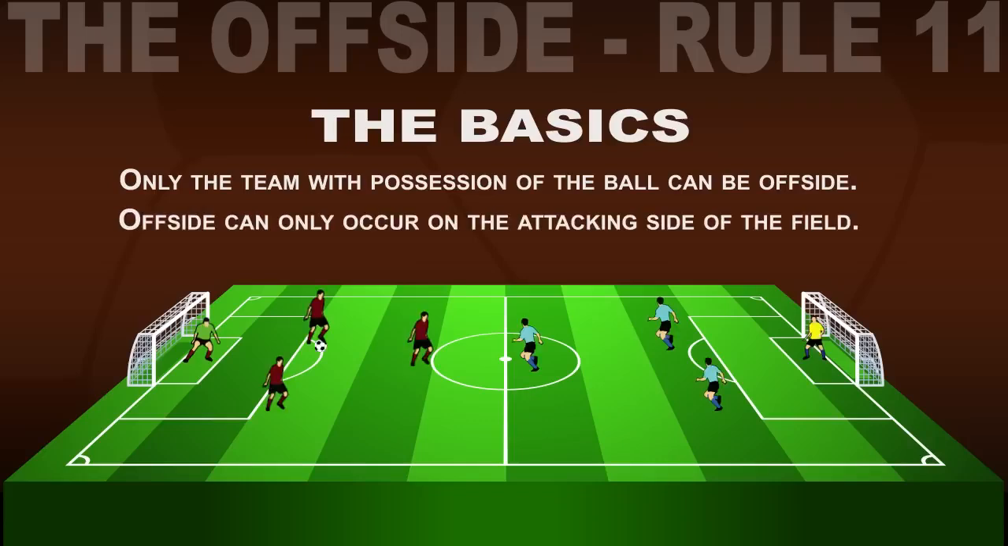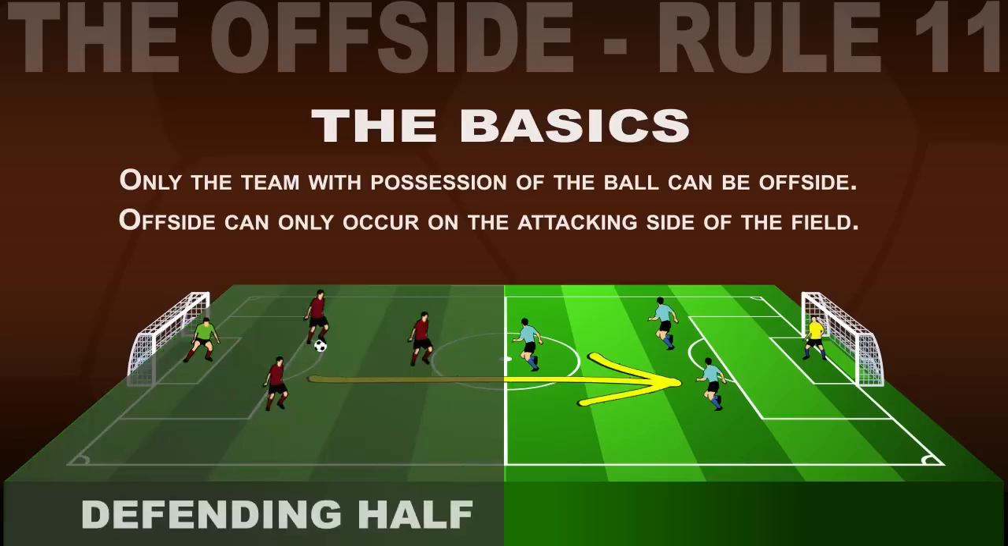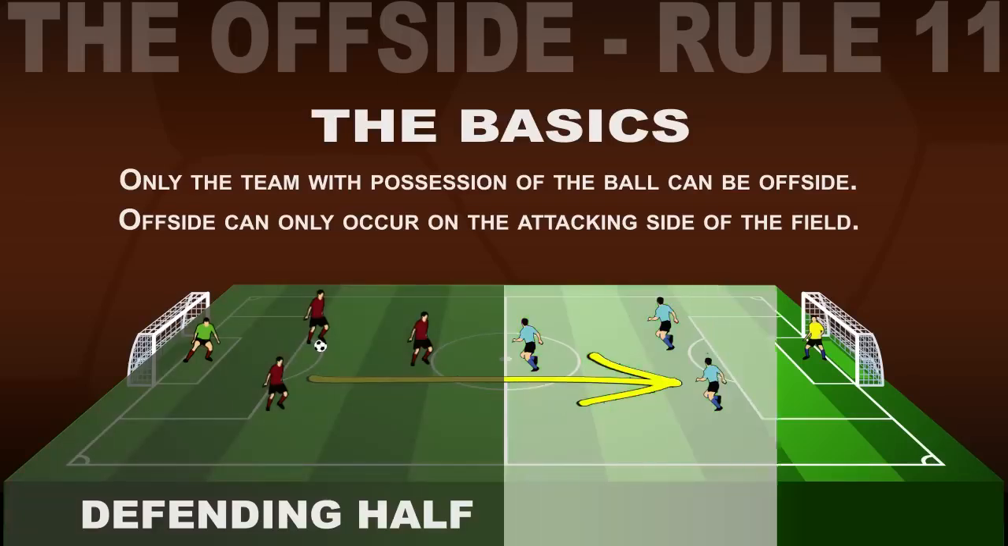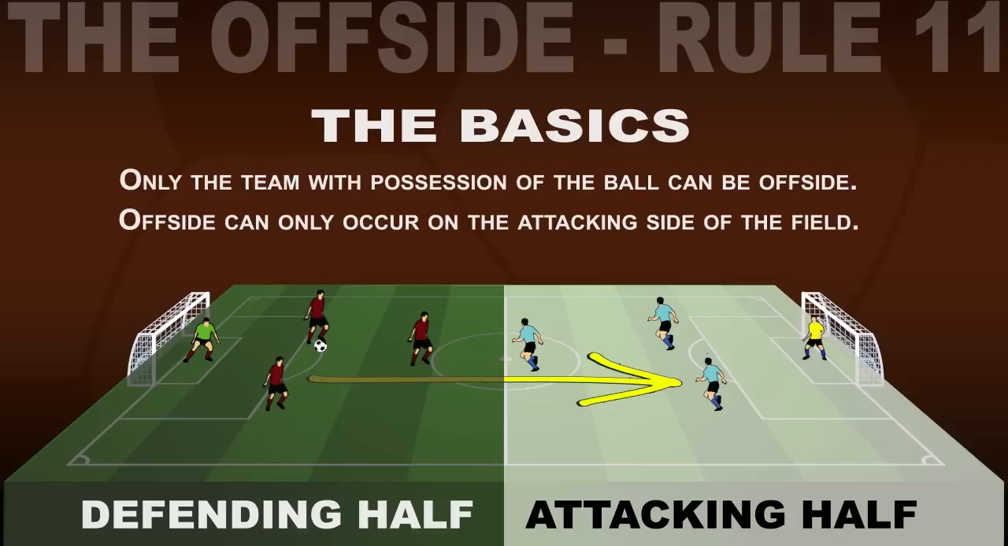So let's illustrate this. The red team has possession of the ball here, and they are attacking from left to right. This side of the field is their defending half. No player from the red team can be called offside on this side of the line. He or she can only be called offside on this attacking side of the field.